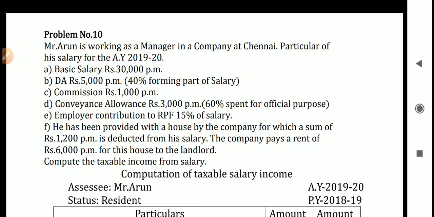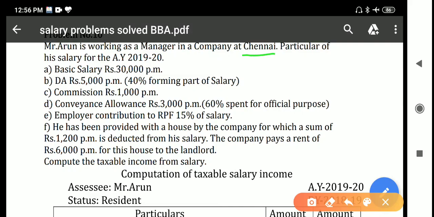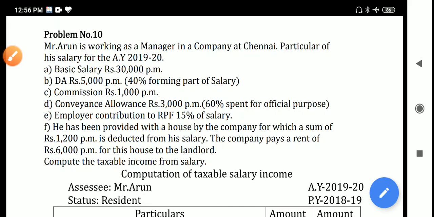I'm here to explain problem number 10 in the subject Income Tax of Bangalore University and Bangalore North University. Let me explain the question first. Mr. Arun is working as a manager in a company at Chennai. Chennai is a metropolitan city, you have to keep that in mind. Particulars of his salary for the assessment year 2019-20 are given. So this is the question.